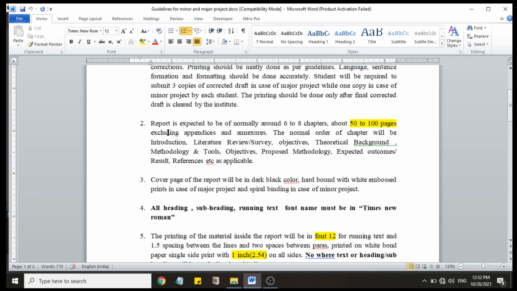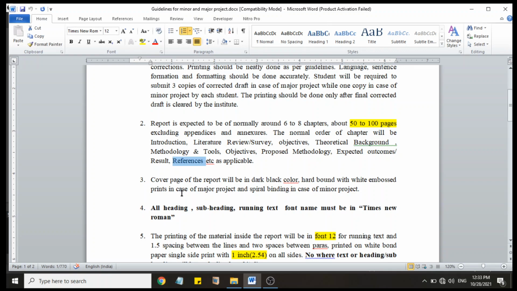Second point, report is expected to be normally around 6 to 8 chapters, around 50 to 100 pages, excluding appendices and annexures. The normal order of chapters will be introduction, literature review or survey, objectives, theoretical background, methodology and tool, proposed methodology, expected outcome, result, reference, etc.